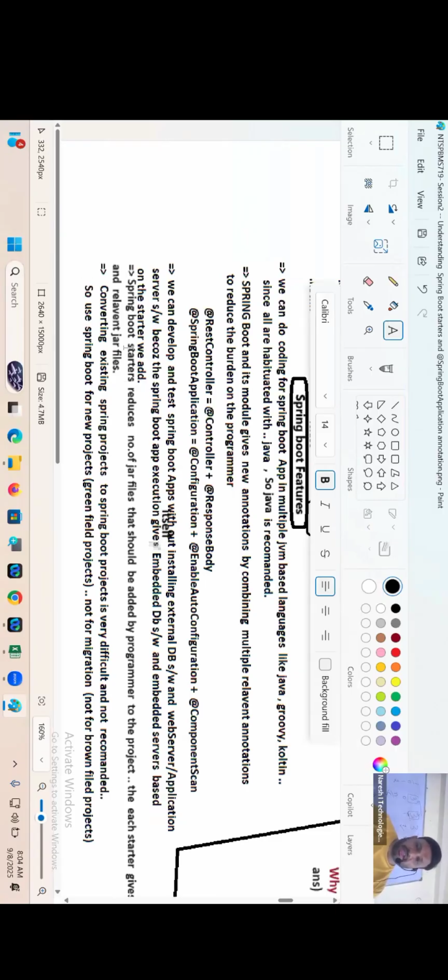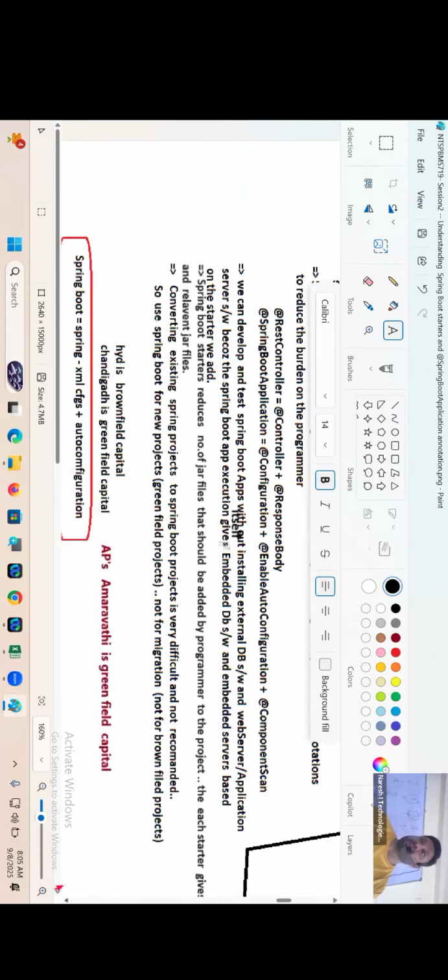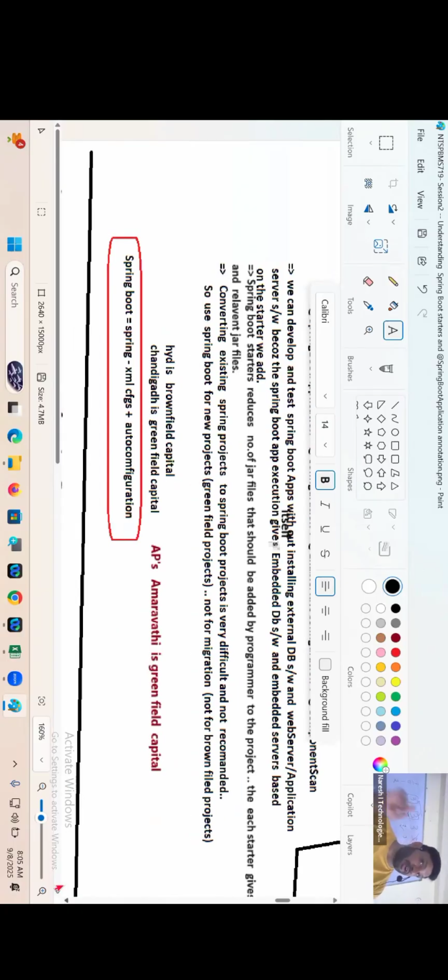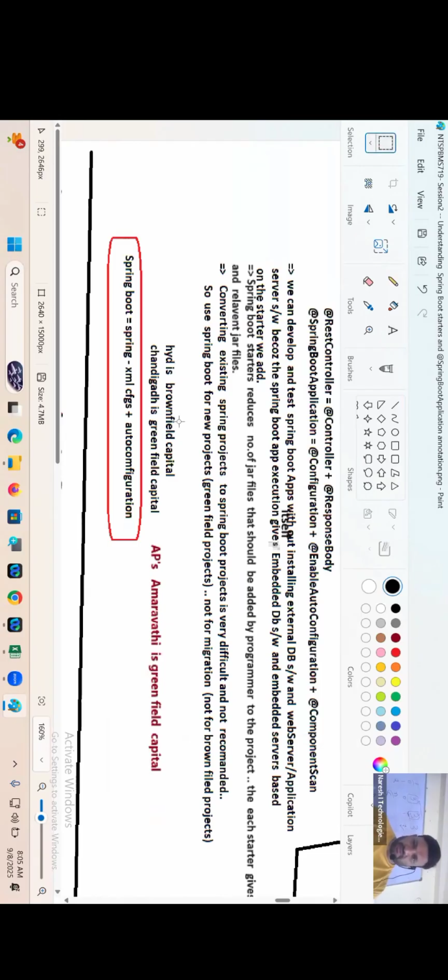Okay, next one. Spring Boot starters reduce the number of jar files that should be added by the programmer to the project, because of starters we are getting the main dependent relevant jar files. And Spring Boot is not great for brownfield projects, but it's super great for greenfield projects. Especially it is super great for microservice architecture projects, right, boss? For microservice architecture projects, it is super great.